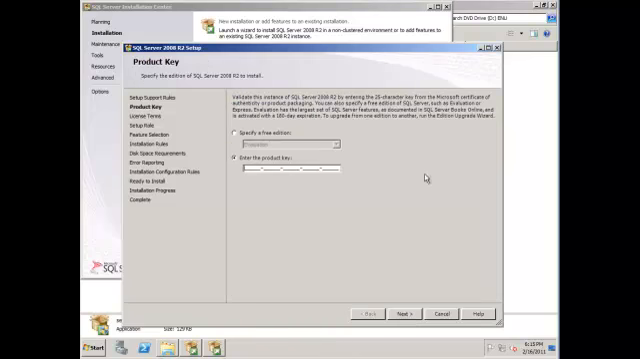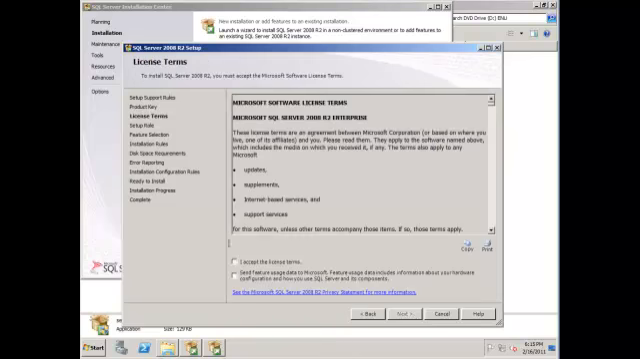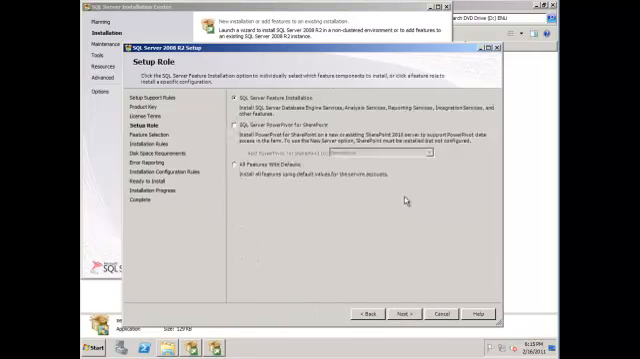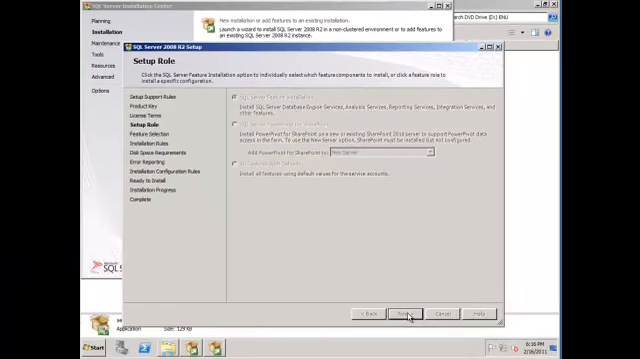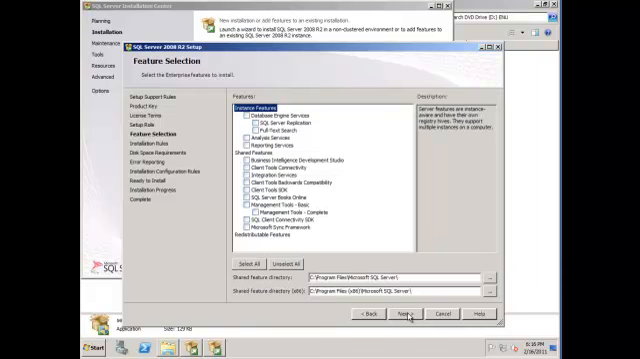So click Next, put in your product key, click Next, accept the agreement, click Next again. This next page is another R2-only page. It's the Setup Role page, and what you want is the SQL Server Feature Installation. Okay, so click Next, and that's going to bring us to the feature selection page.